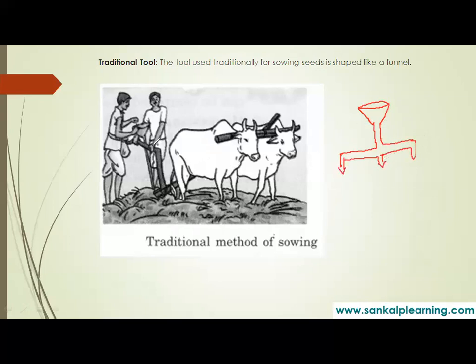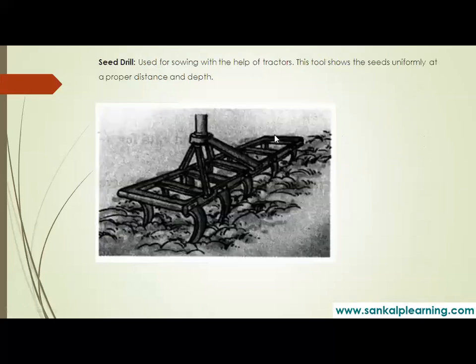And that is connected to the bull. Can you see here? It is connected to the bull. Correct? This is the traditional method of sowing. Sometimes uneven sowing of the seeds takes place. Therefore, we cannot go for this. We go for seed drill.